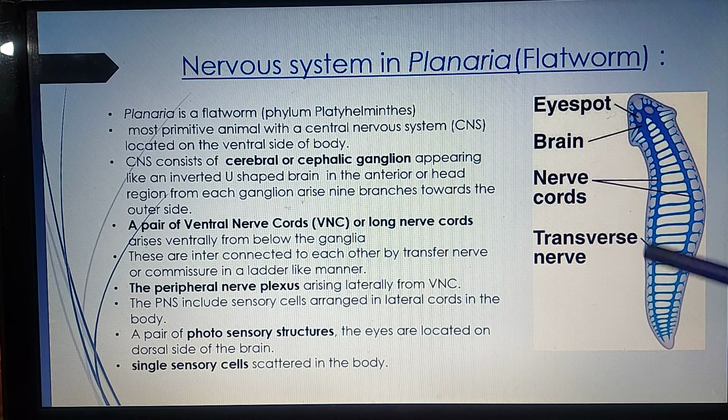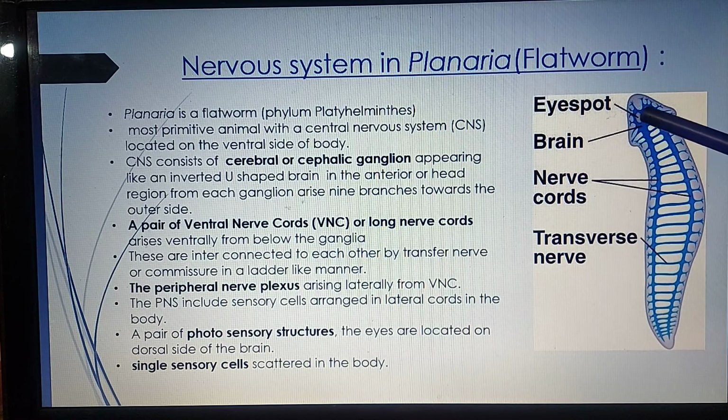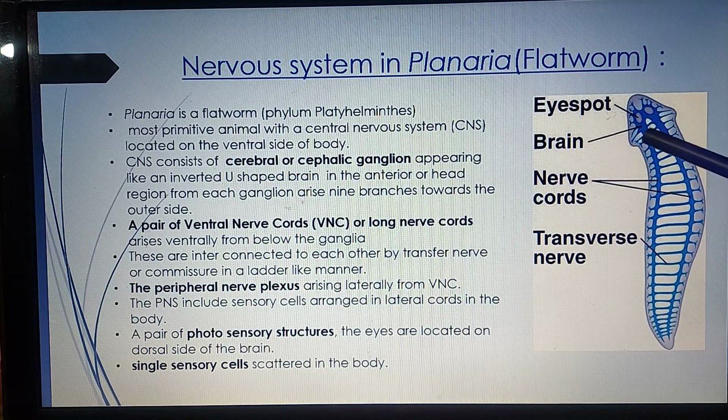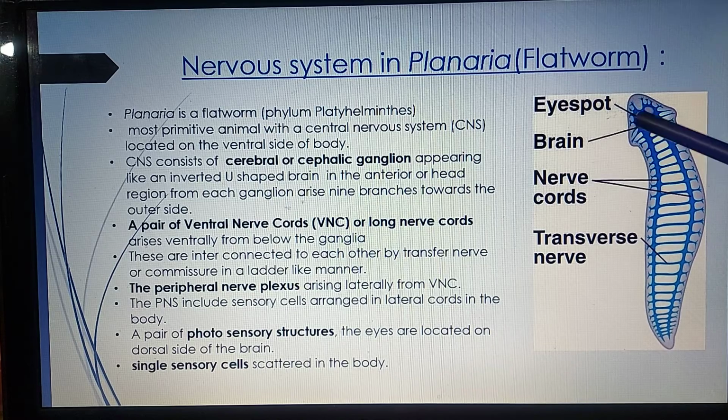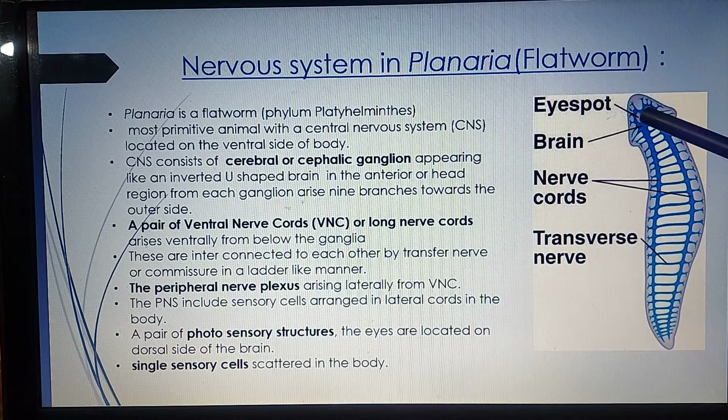Now, this region is called the cephalic region. Cephalos means head. In the cephalic region, you can see an inverted U-shaped brain. This is called the cerebral or cephalic ganglion. From each ganglion, you can see nine branches arising towards the outer side, and towards the ventral side, you can see a pair of ventral nerve cords or long nerve cords arising.